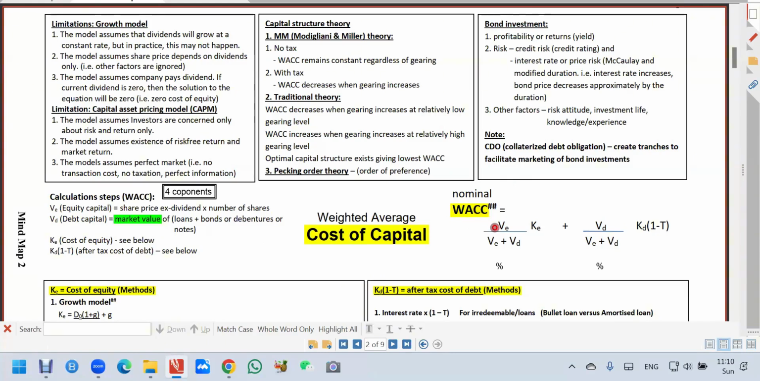Okay, we use market value. Market value already include inflation.